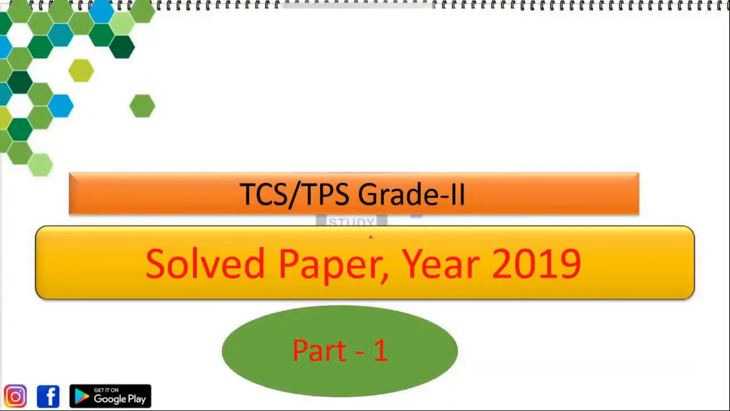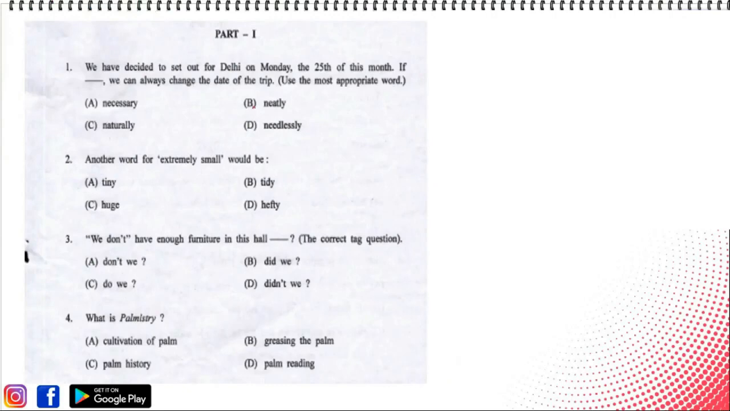Today we will be solving the TCS TPS Grade 2 question paper of the year 2019. This will be the first part of the series and we will try to solve together the first part of the question paper, which is English. So without further delay, let's get on to the question paper and try to solve it together. This is the question. Let's start with the first question.